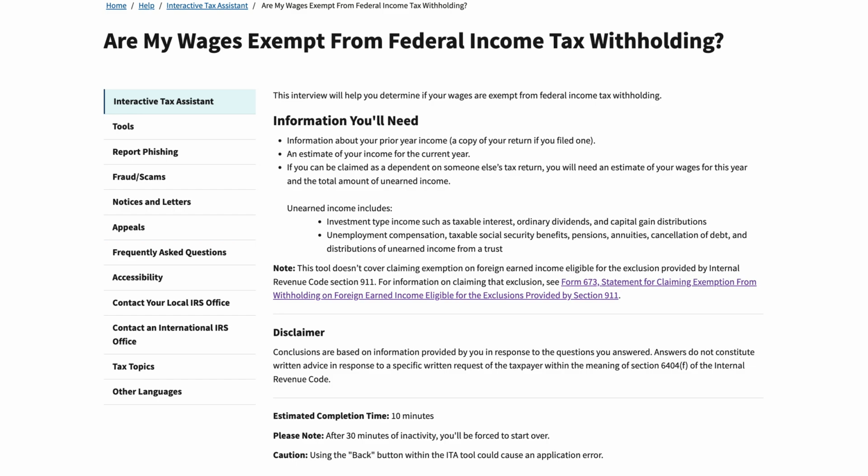Unearned income includes investment income such as interest, dividends, and capital gains distributions, and it also includes unemployment compensation, taxable Social Security benefits, pensions, annuities, debt cancellation, and distributions of unearned income from a trust.